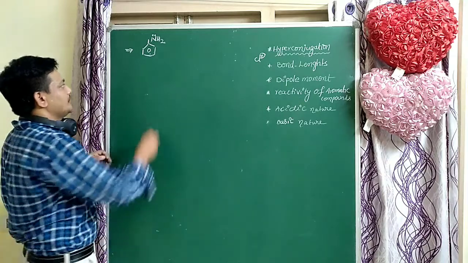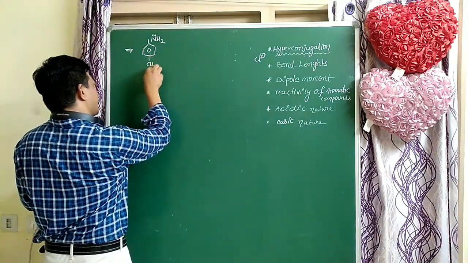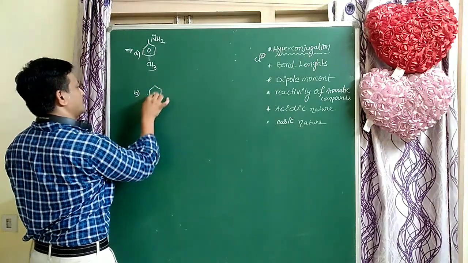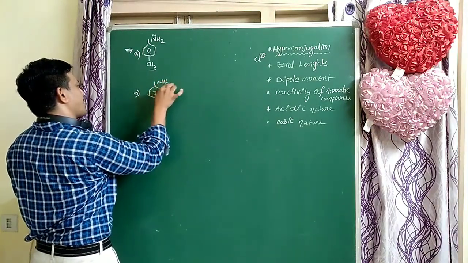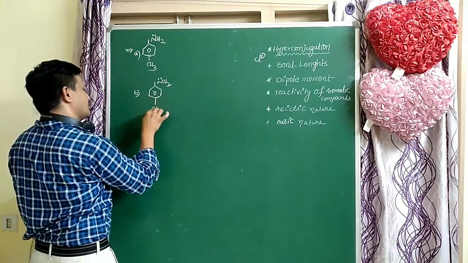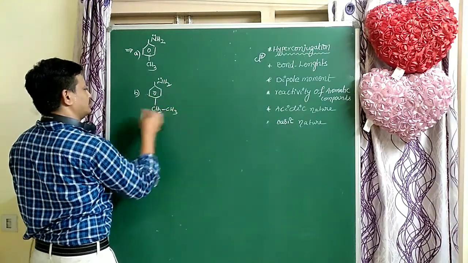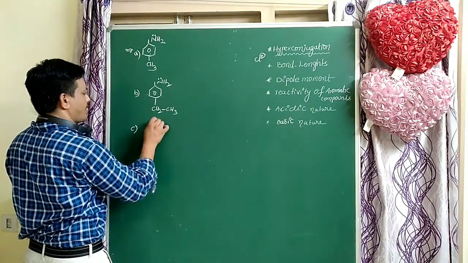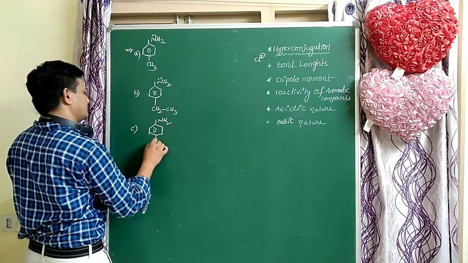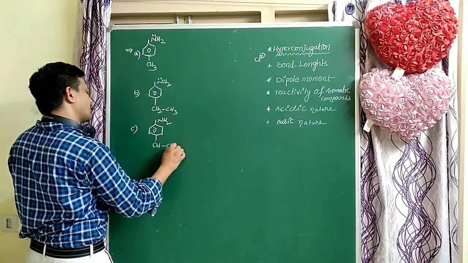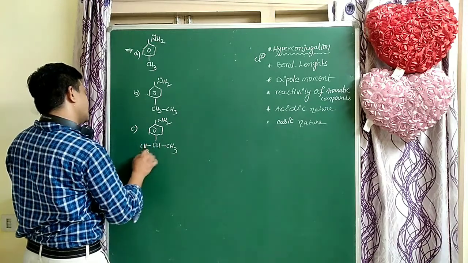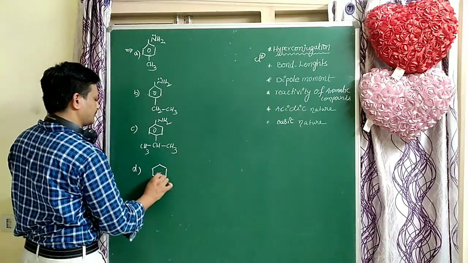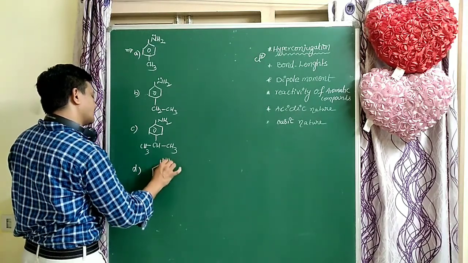So here methyl group is there. First compound A, next B, NH2. Here ethyl group. So next C, isopropyl group. This is the isopropyl group. Next D, tertiary butyl group is there. NH2 group.